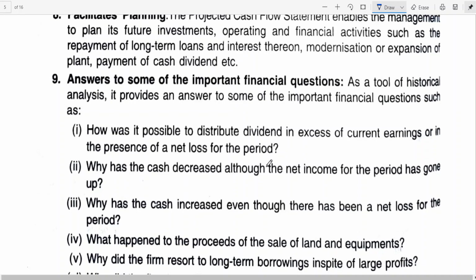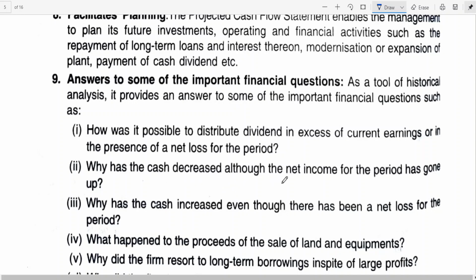See, I think distribution of dividend when you are having net loss, you got a net loss, but you may be having cash position, because expenses might have been due, or because of non-cash expenses like providing depreciation, loss on sale of assets may result in net loss. So I think that is the question.